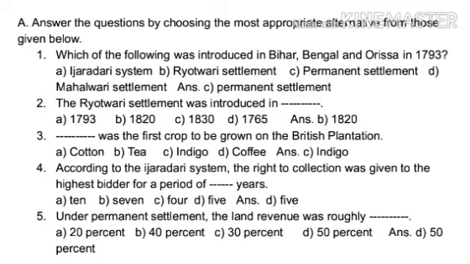5. 5th. Under permanent settlement, the land revenue was roughly dash. Option A. 20%. B. 40%. C. 30%. D. 50%. Answer option D. 50%. Children, also answer is written beside each of the questions and their options.